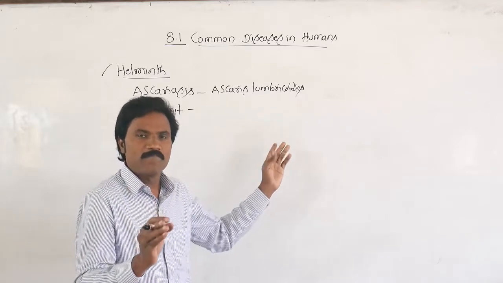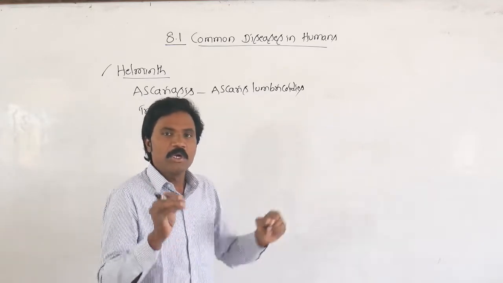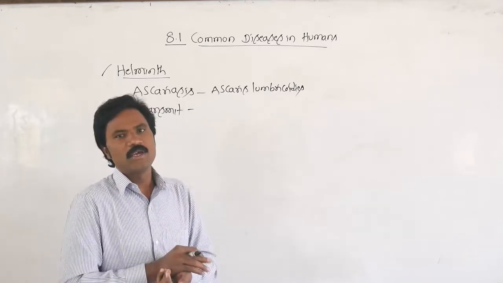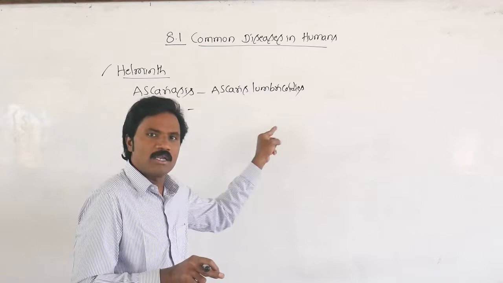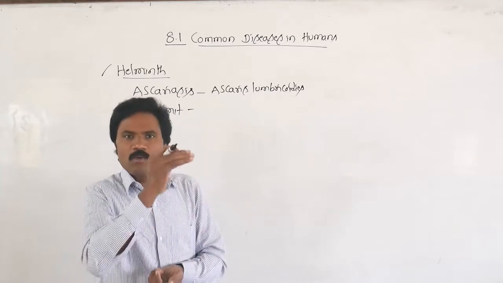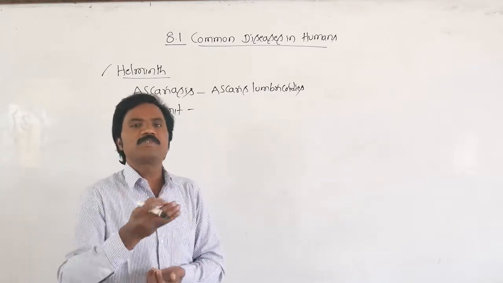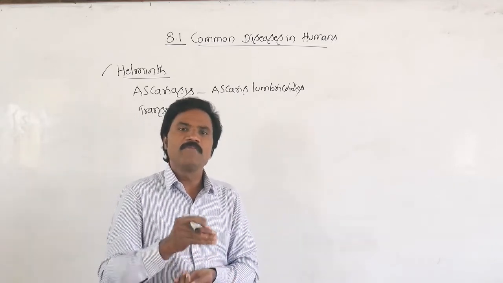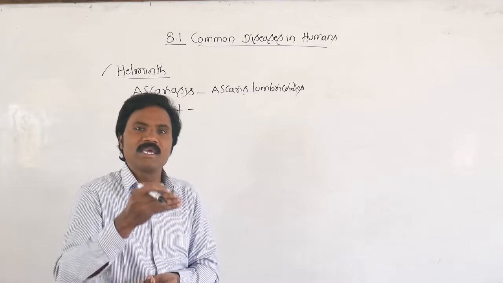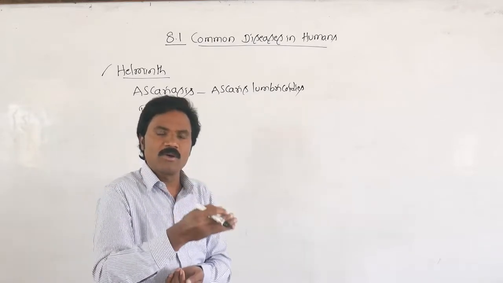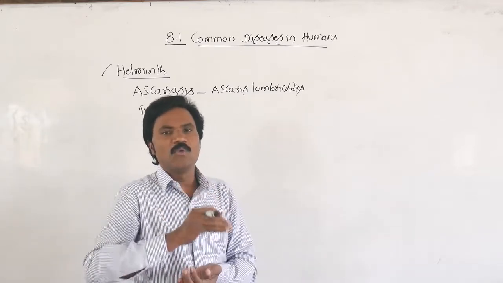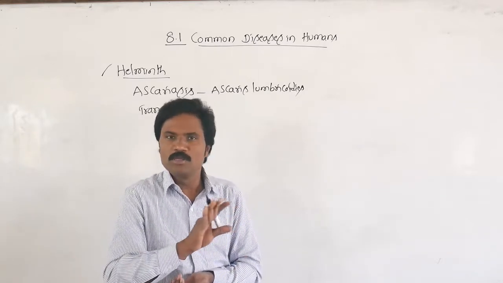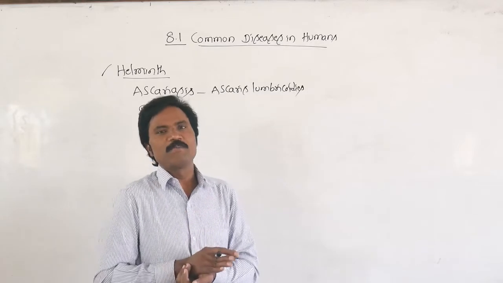Your answer will be Ascaris lumbricoides. Which nematode parasite do we commonly call an intestinal parasite? Again, Ascaris lumbricoides. How does it transmit from an infected area to a healthy area? Through infected eggs in contaminated food, water and some contaminated vegetables. But there is no specific vaccine.